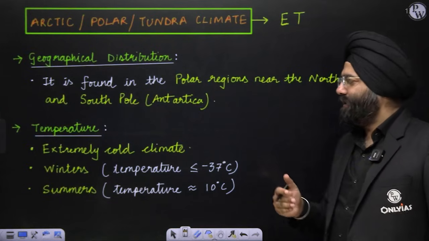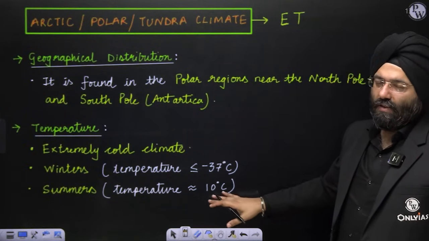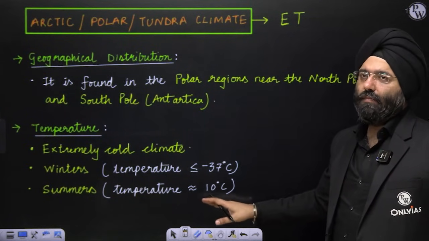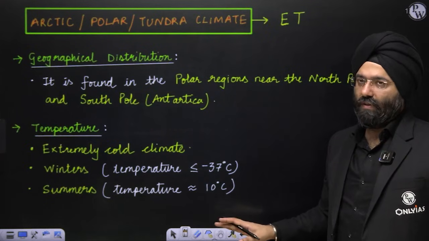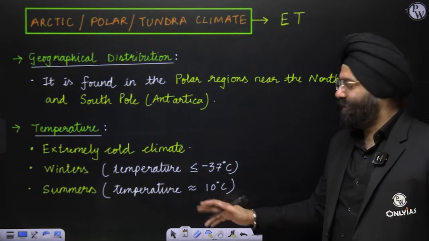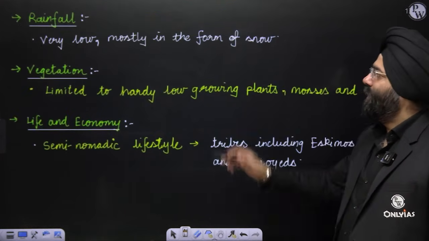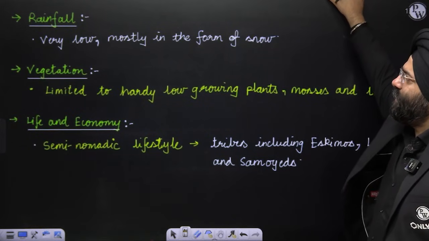Now, please realize that this is just an estimate, just an approximation. Even in the summer, the temperature might be close to zero in extreme cases. It is very common. That is why I've said approximately. Rainfall is very low, mostly in the form of snow.